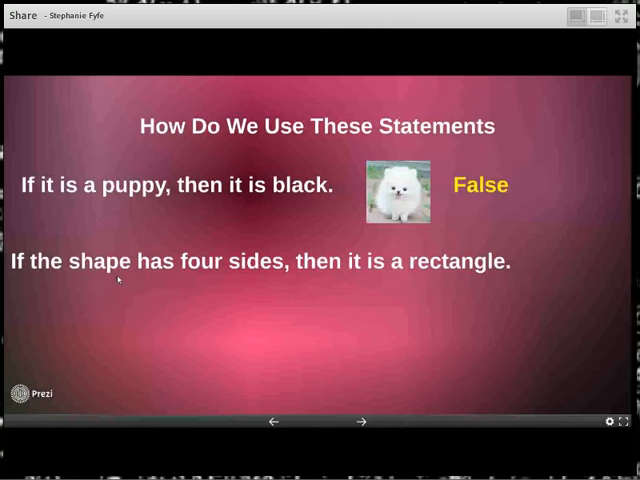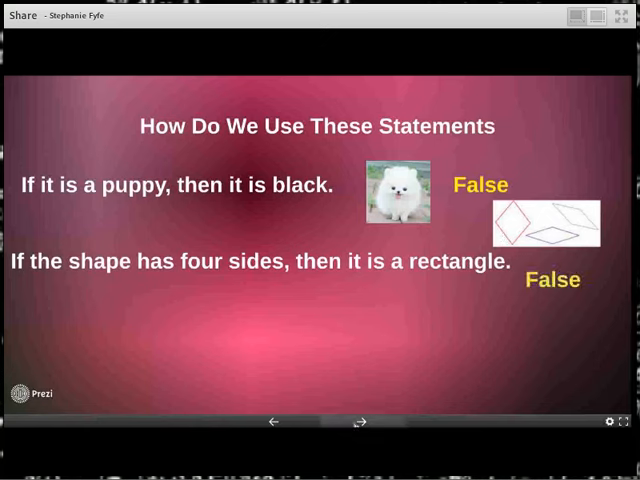Well, there's a shape with 4 sides like this. It's a diamond or a rhombus. Then it is a rectangle. Is this a rectangle? Nope, but it does have 4 sides, so it's false. If you can find a counterexample to the statement, then it makes it false. So we're assuming the shape has 4 sides. So this we're going to accept as truth. So then we're going to judge this entire statement as false because we have rhombuses and diamonds.